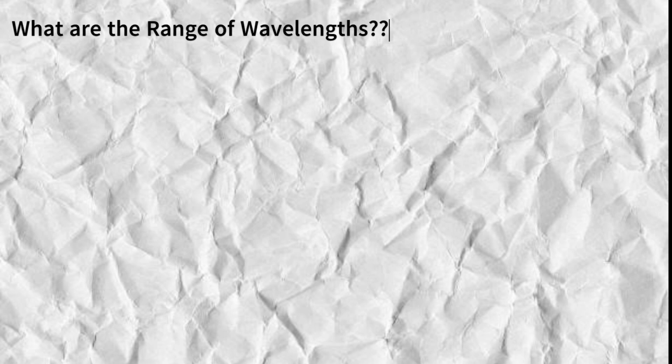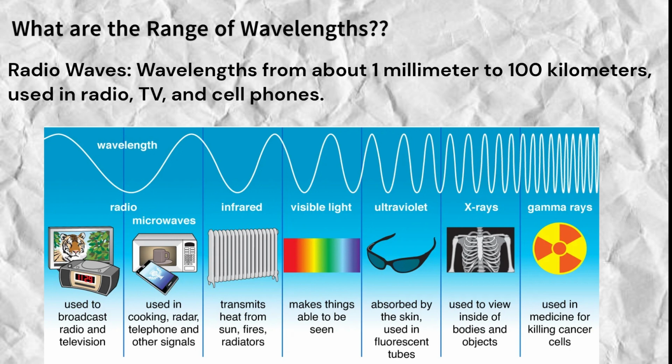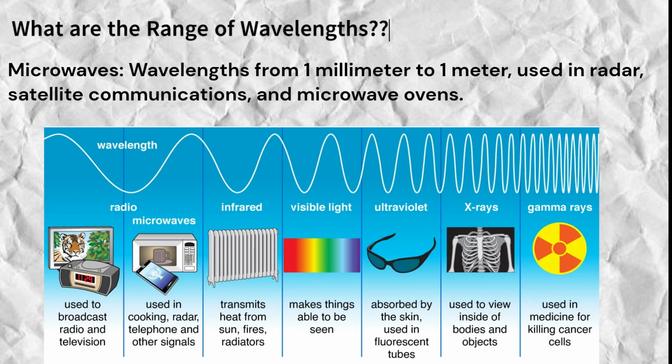What about the range of wavelengths for electromagnetic waves? Electromagnetic waves cover a broad spectrum of wavelengths and frequencies, known as the electromagnetic spectrum. It includes radio waves, wavelengths from about 1 millimeter to 100 kilometers, used in radio, TV, and cell phones. Microwaves, wavelengths from 1 millimeter to 1 meter, used in radar, satellite communications, and microwave ovens.